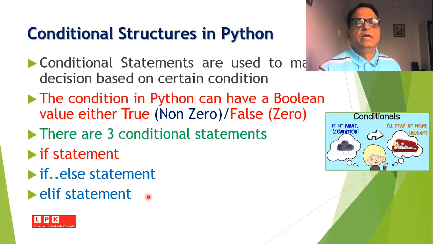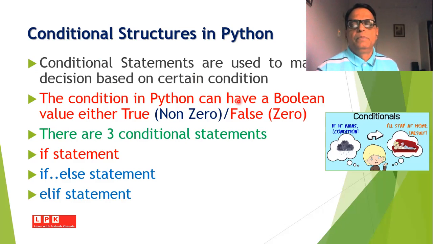So let us understand what we mean by conditional statements in the Python programming language. Conditional statements are used to make a decision based on a condition.